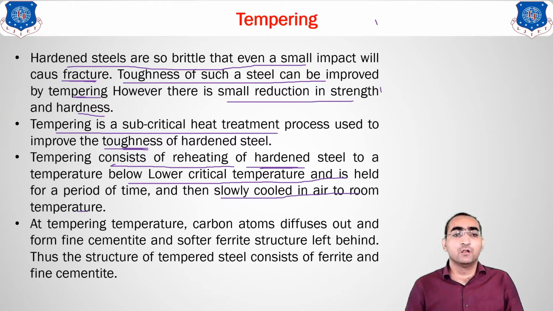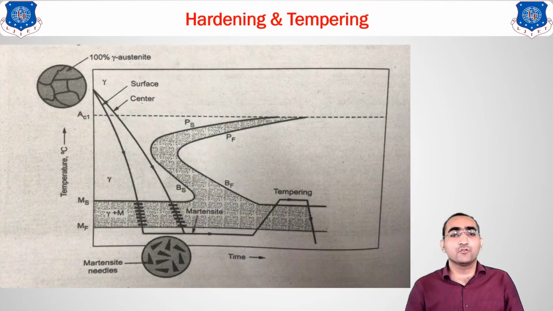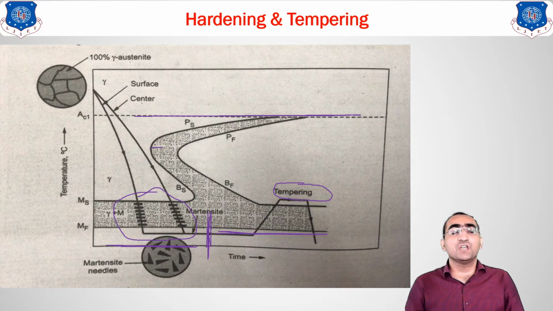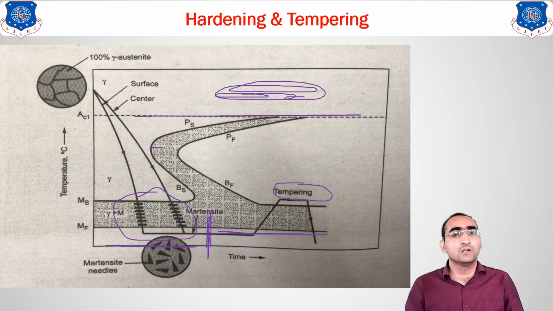Now let us recall the figure we have, to see how we use this. You can see this is your lower A C1 temperature line. There will be a change in the microstructure only if you heat the material above this range, and then if you cool, whatever region your line comes to will be your microstructure. But here in tempering, we are not heating above this line. You can see over here, the tempering is done only up to this temperature.